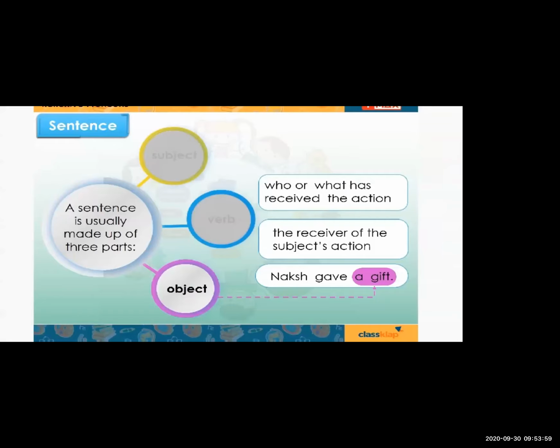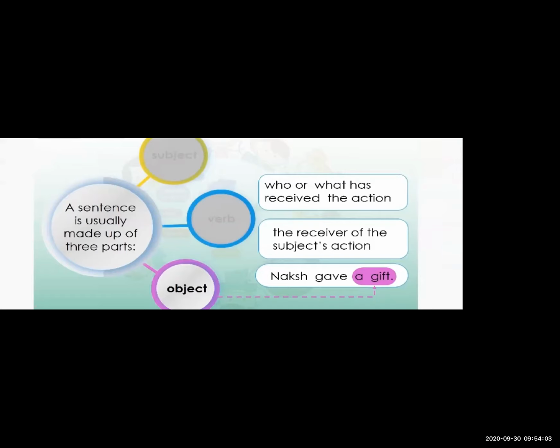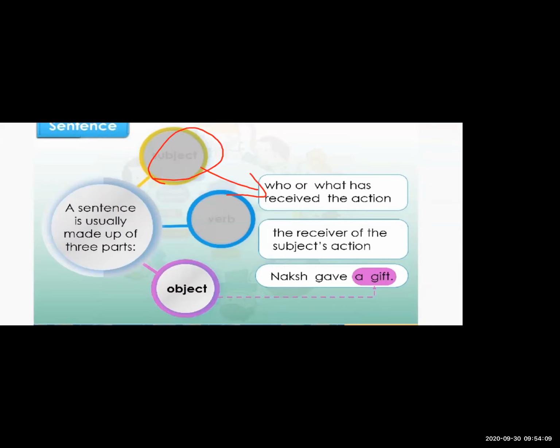Now, what is a subject? Who or what has received the action. Whatever action is done is received. The object and subject are all parts of the sentence. Let me show it much more clearly.